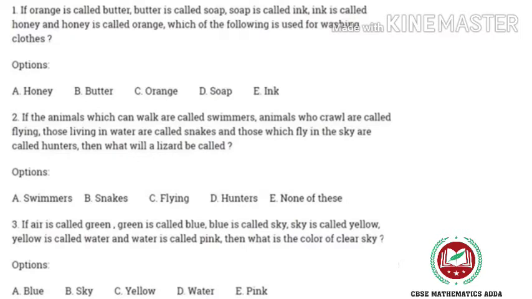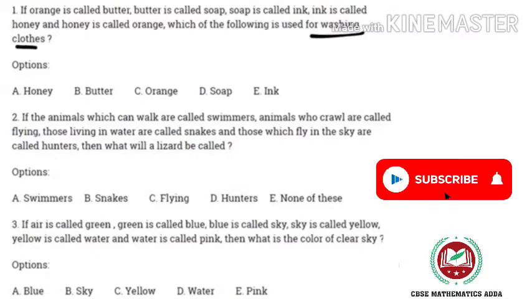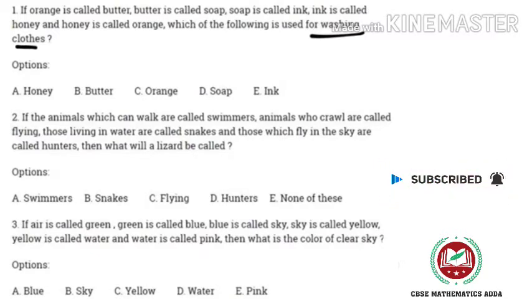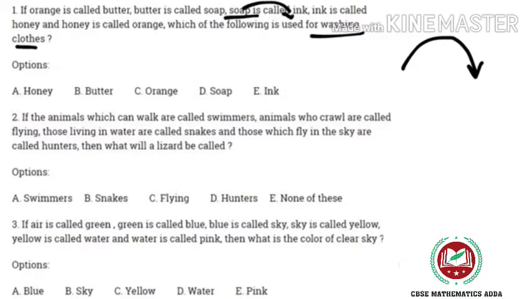In question number 1, if orange is called butter, butter is called soap, soap is called ink, ink is called honey, and honey is called orange, which of the following is used for washing clothes? First thing is, what is used for washing clothes? That is obviously soap. As I have said, when I say called, this will be the flow. Just remember, called means when that is the distinguished thing. So soap is here, so you will consider ink. The answer should be E.